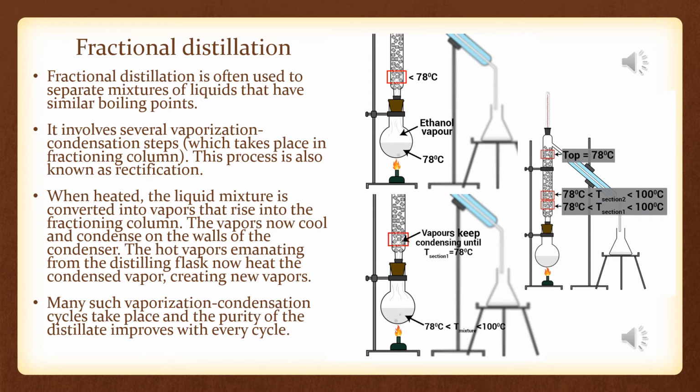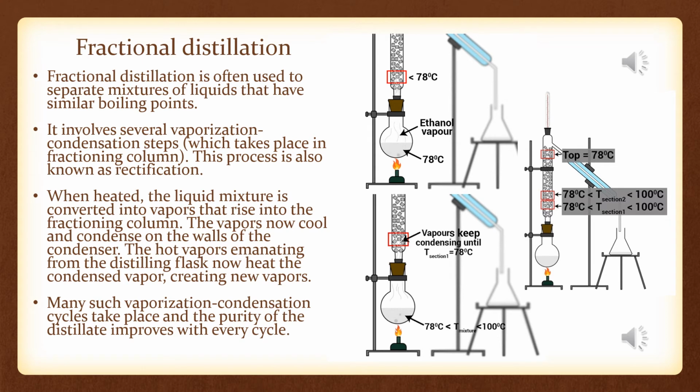Similarly, this process will be repeated multiple times. That's why in the second point it is written that it involves several vaporization-condensation steps which take place in the fractionating column. First vapors will be condensed here, then the coming vapors will heat them up again and make them into vapors, and they will force them to move upward.